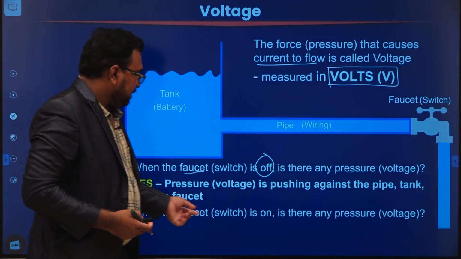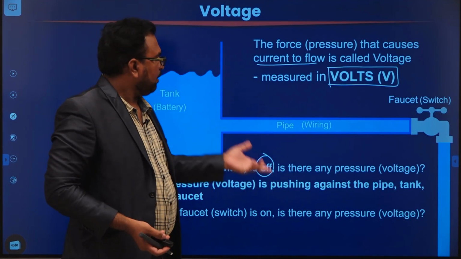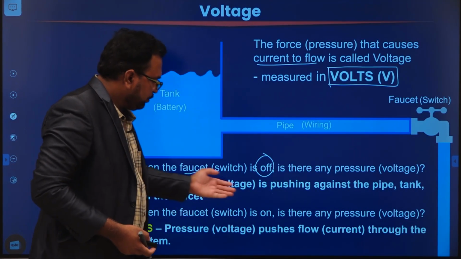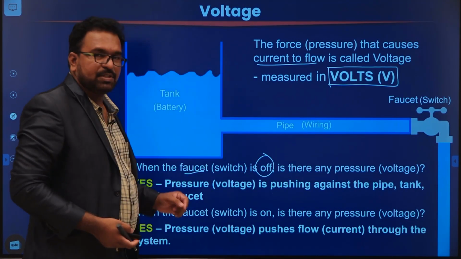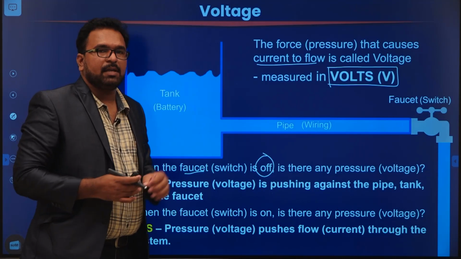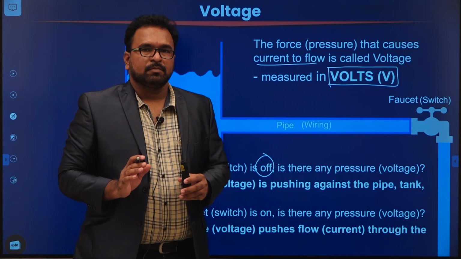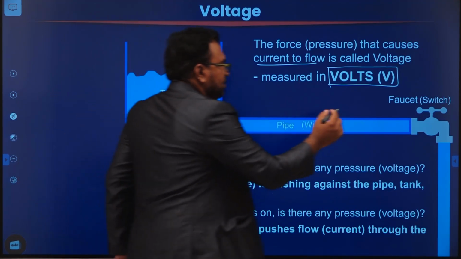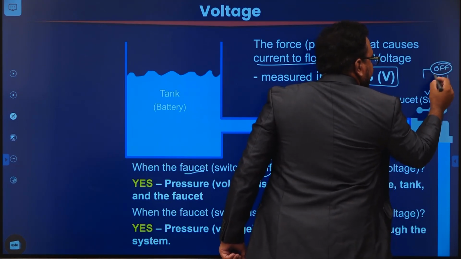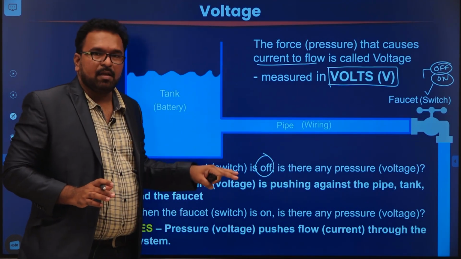Now, when you turn on the faucet, is there any pressure? Yes, the pressure is what causes the water to flow. So the answer is yes. The pressure pushes the water to flow through the system. So whether the faucet is off or on, there is pressure. Similarly, in an electrical circuit, whether the switch is off or on, in both cases the voltage is going to be present. So this is how we explain voltage.